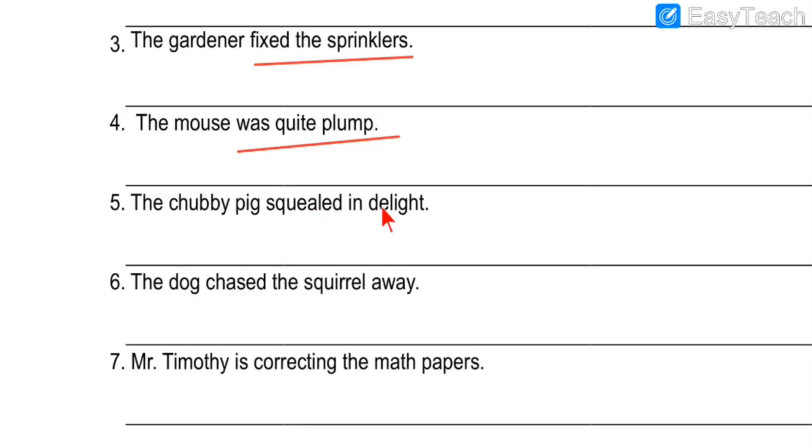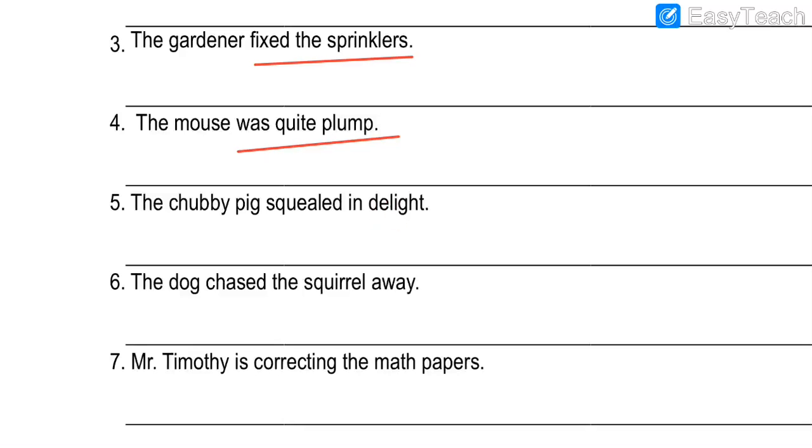The chubby pig squealed in delight. So in this sentence, chubby pig means what? A very fat pig. If I say that you are chubby, means you are fat. Squealed means a long, high pitched sound, a loud noise. So he shouted with delight. Delight means happiness. He was happy, he was excited for something. So the chubby pig squealed means he just made a loud, high pitched noise.